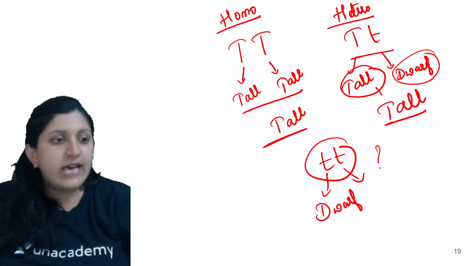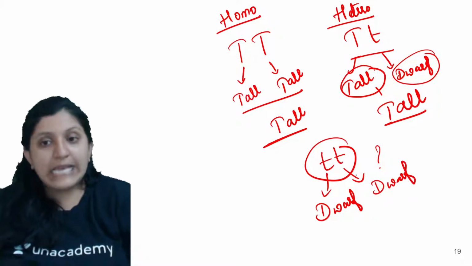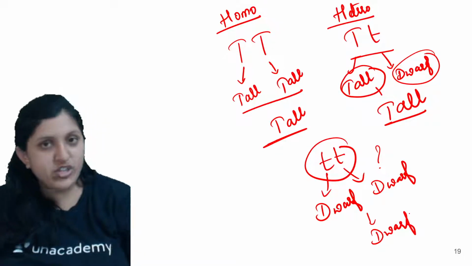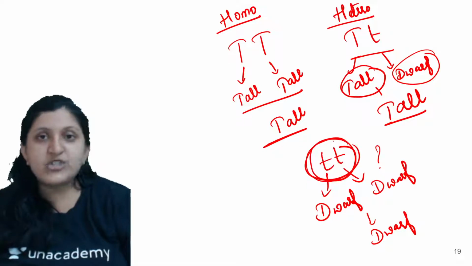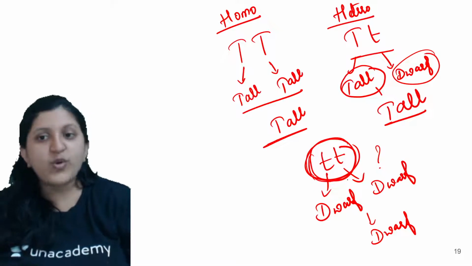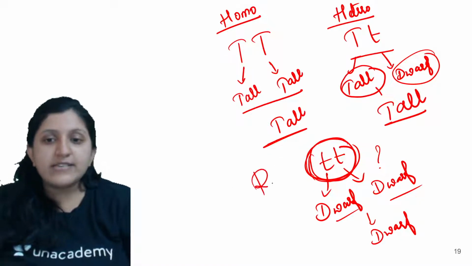This allele is dwarf and this allele is also dwarf. Only then you can see the plant being dwarf. Both of the alleles should be there and both of them should be expressing themselves. Only in that case you can see that the recessive character is expressed.